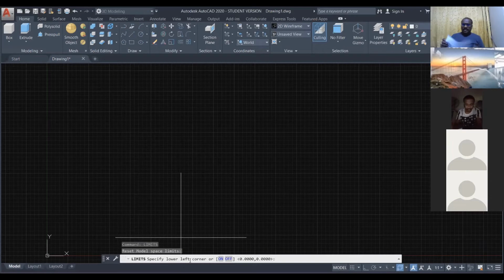See, this is an A4 paper, right? This is called landscape. This is called portrait. Two shapes, landscape and portrait. If my paper is placed in landscape, this is the lower left corner, this is the upper left corner, this is the lower right corner, this is the upper right corner.